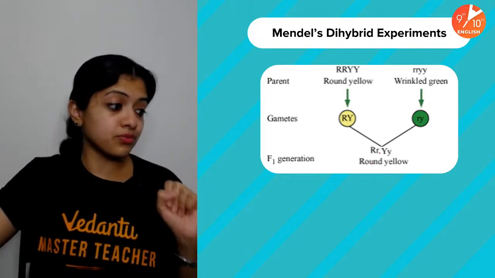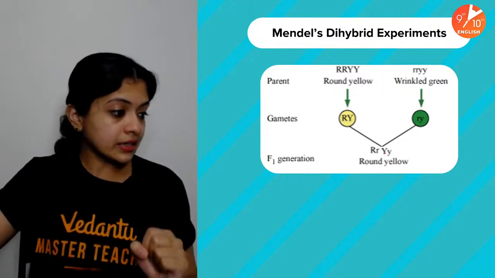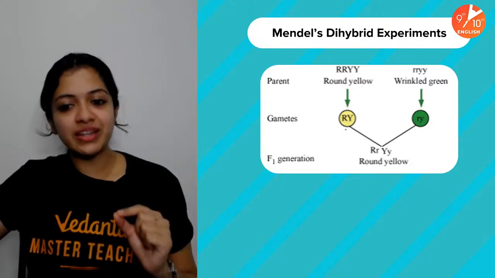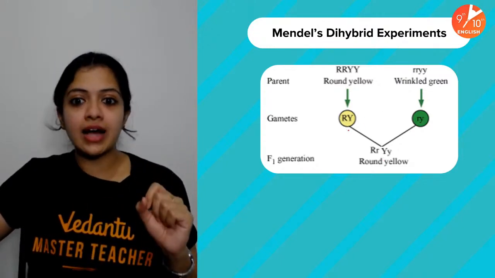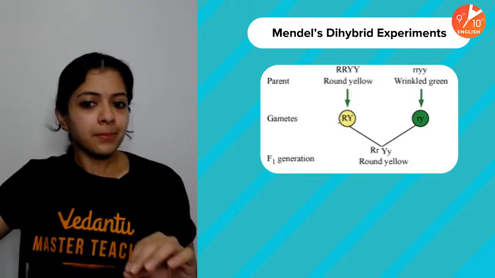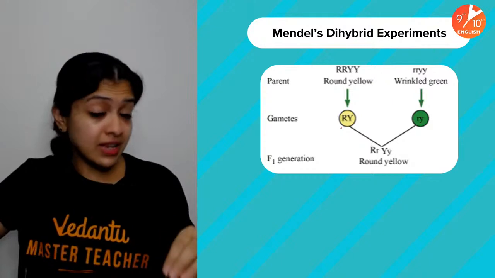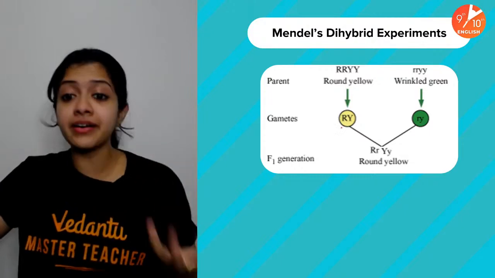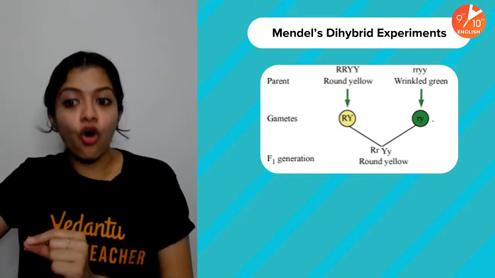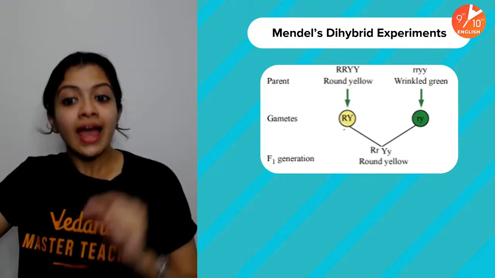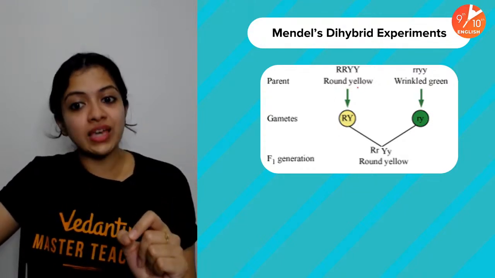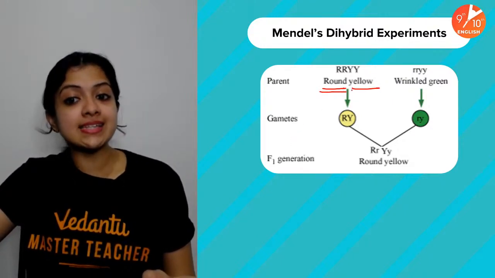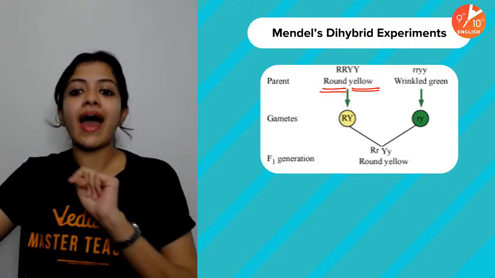Children, one common thing for confusion here is in the gametes. Many times children ask me, ma'am, you say gametes have to be haploid, but then why are the gametes diploid? Children, I have explained this several times when I taught you the chapter, but let me make it even clearer to you. Capital R, capital Y, or a small r, small y would mean that there is at least one allele of each character. One allele representing seed shape, one allele representing seed color. That is why there's one R and one Y.